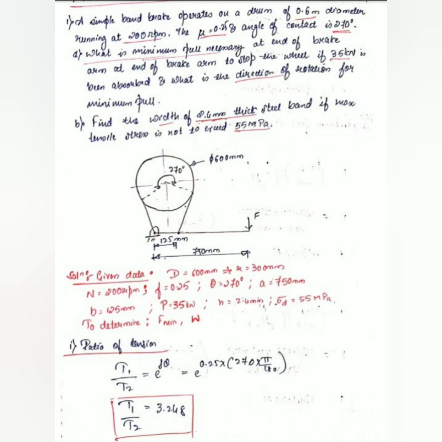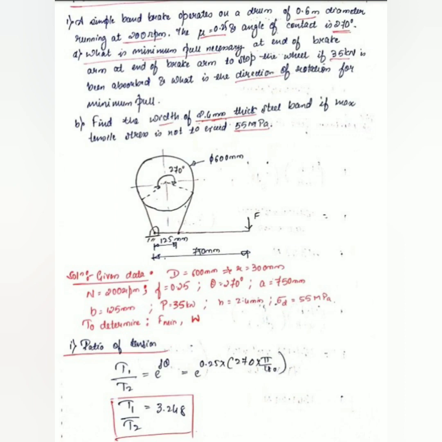So given data: D equal to 600 mm and drum radius is 300 mm. It is rotating with RPM n equal to 200. Coefficient of friction mu or small f equal to 0.25. Theta equal to 270 degrees.